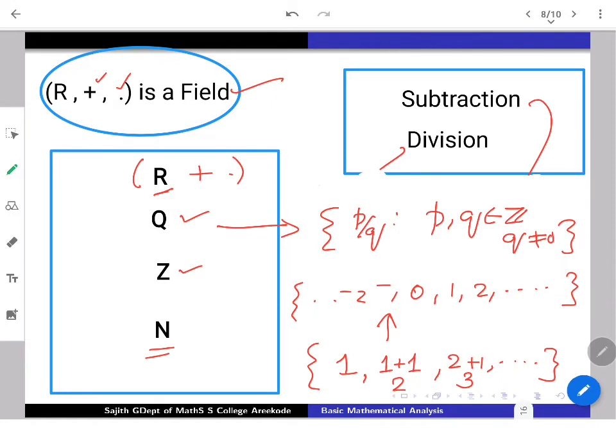So naturally, are there any elements which are not rational? It comes very naturally, because N is sitting inside Z, Z is sitting inside Q, and Q is also inside this R, that we are also observing. So what are real numbers? Real numbers are simply these Q's. I mean, the rational numbers? Are there any numbers which can't be written in this p by q form? That is the first non-trivial question we are going to look at here.